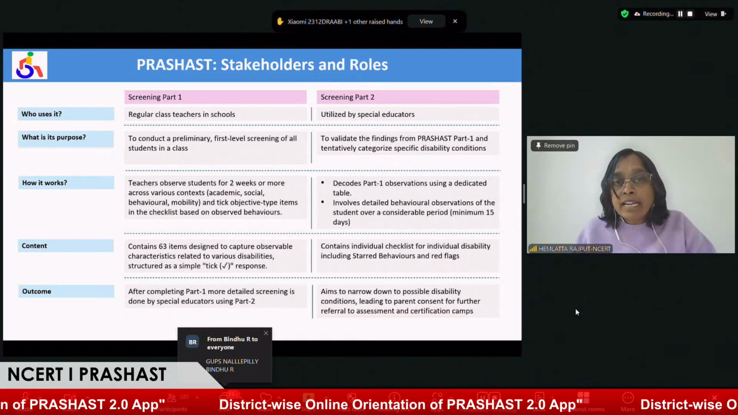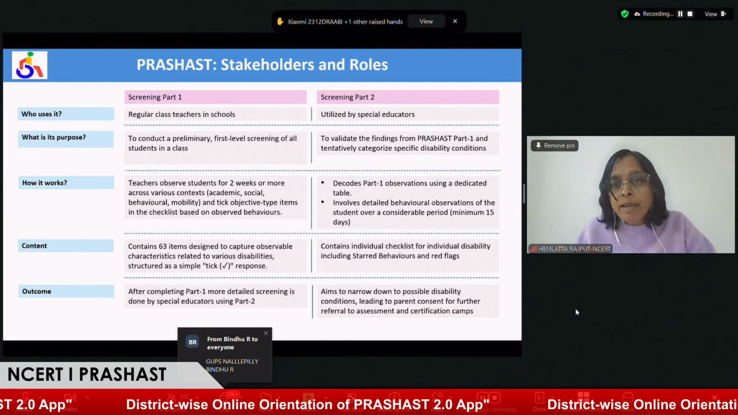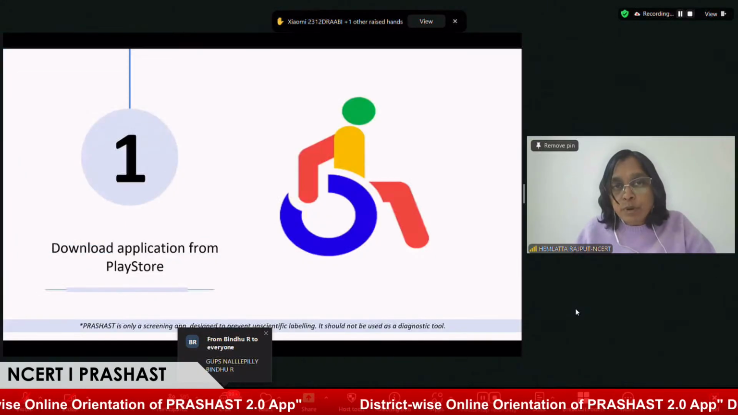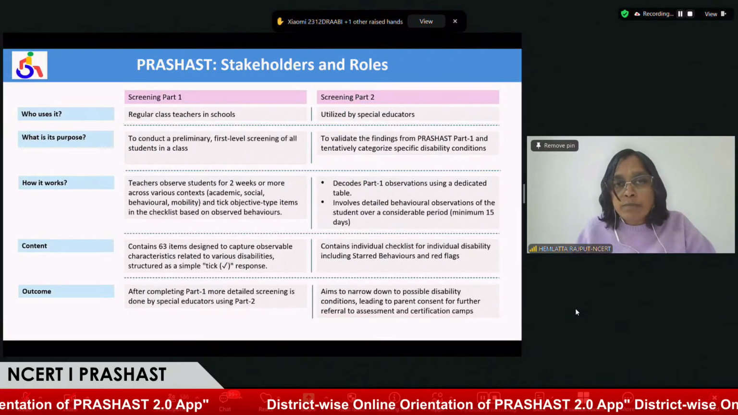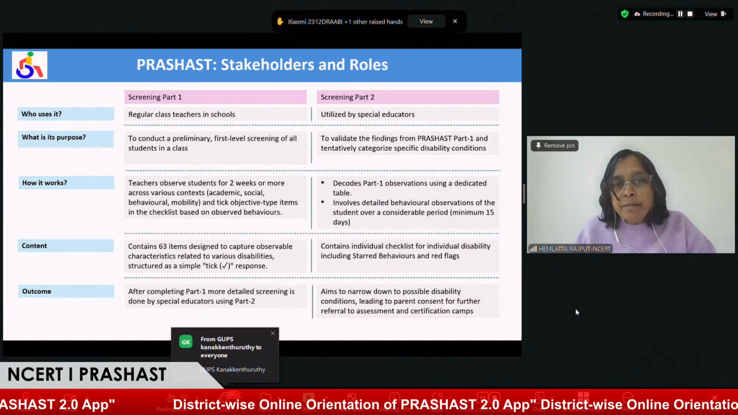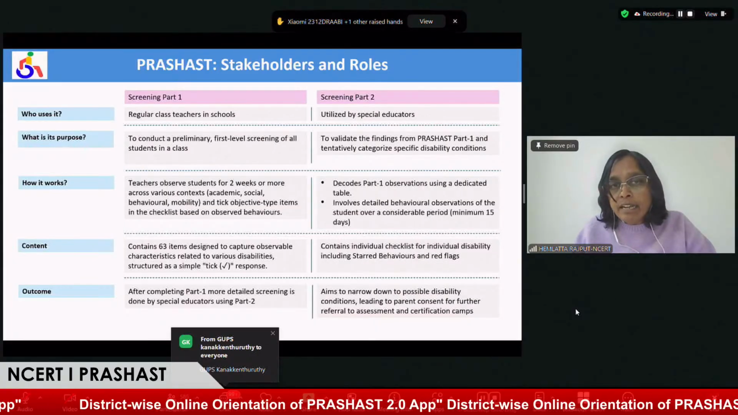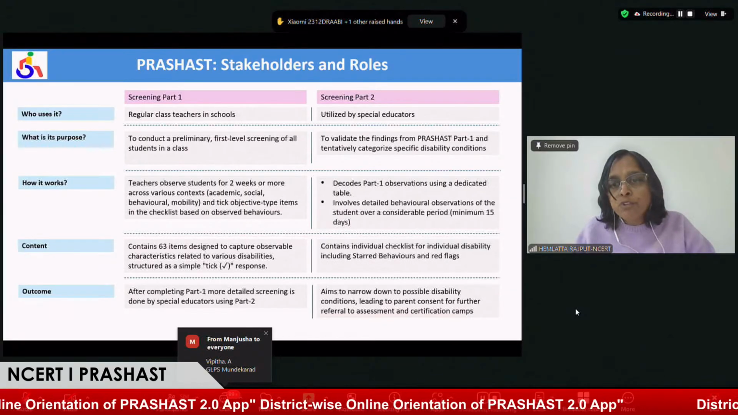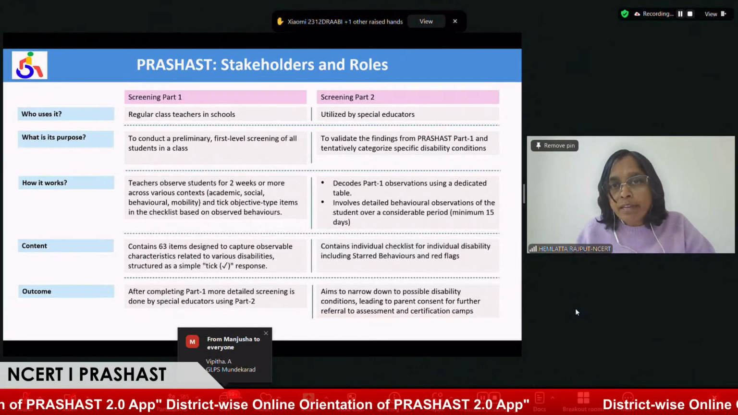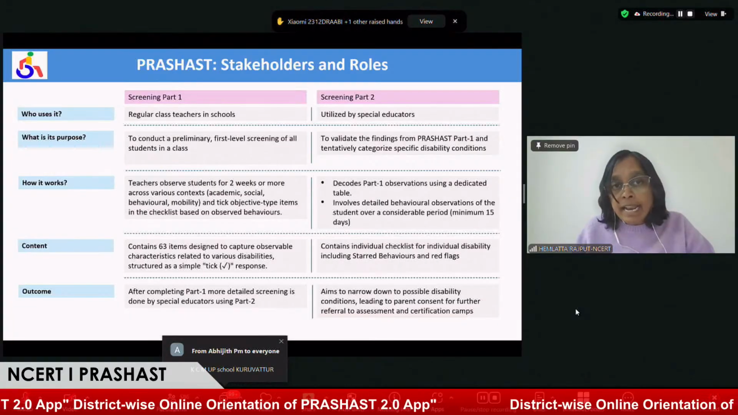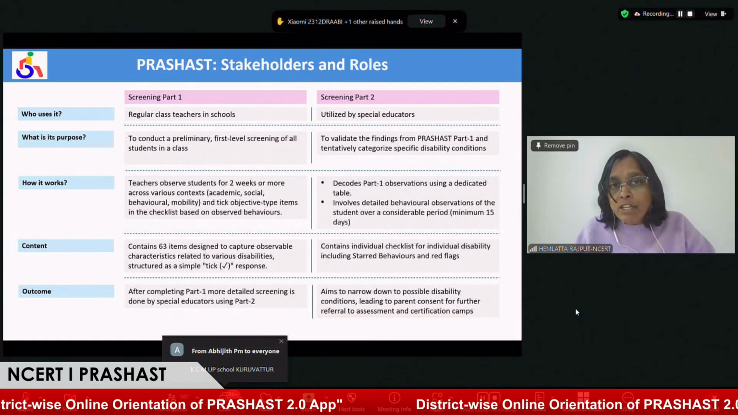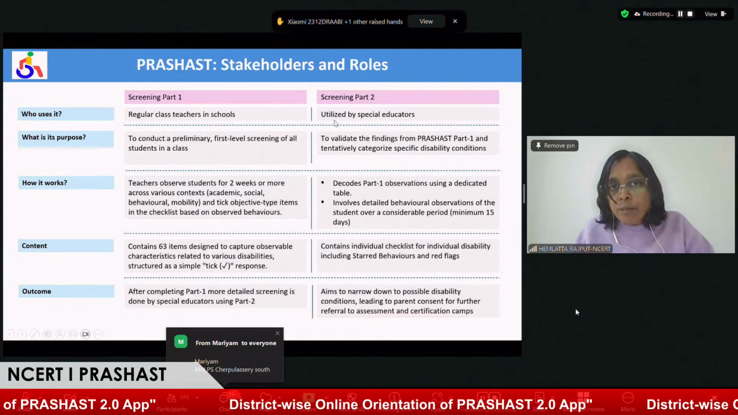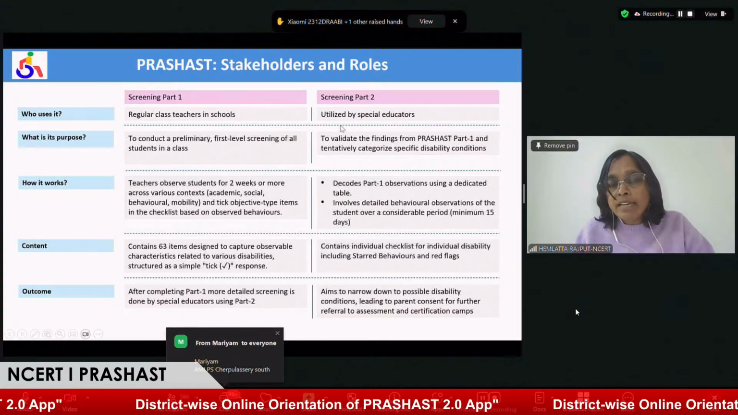Let's see what exactly the process in part two is. This screening is done by the special educator, who is mainly responsible for it after screening by the teacher in part one. When you receive part two screening for students, you have to be very careful. First of all, log in to your application and see if there is a bell button. If the bell button shows any notification, you have to click on it, accept the screening for part two, and then start the screening for part two.